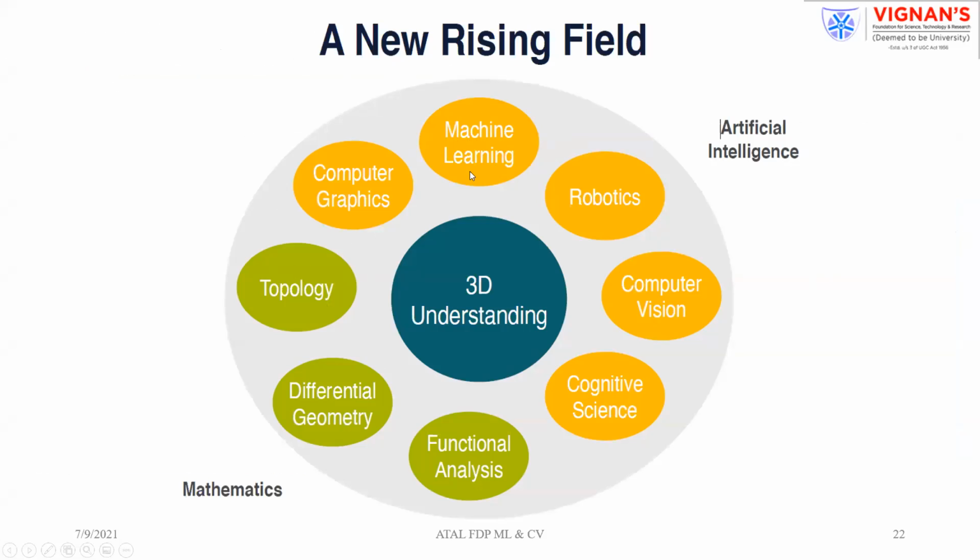You need knowledge in machine learning, differential geometry, functional analysis, and, for representation, some knowledge in vision as well as science. After getting the knowledge in these things, you are able to understand as well as reconstruct the 3D, or, though your machine is reconstructing, to infer whether it is doing properly or not, or to predict certain futuristic things, you must have the knowledge. Though your machine will do it automatically, to infer the facts or to project future predictions, you must have the knowledge in this domain.